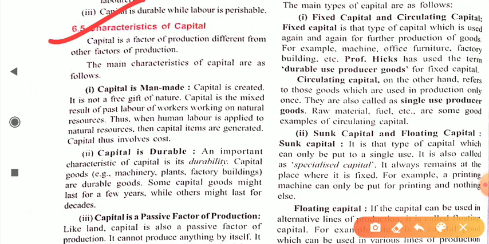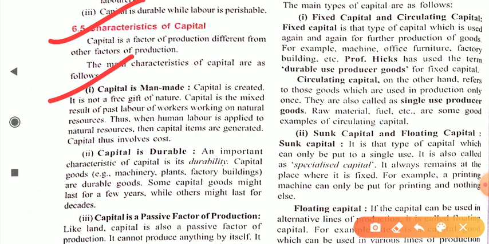Dear students, capital is a factor of production different from other factors of production. We all know that we have different factors of production like land, labor, capital, entrepreneur, but capital is different from the other factors of production. What are the differences? We will discuss that later, but today we will discuss the characteristics of capital. The first is that capital is man-made.